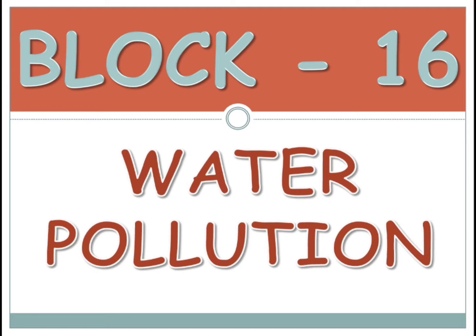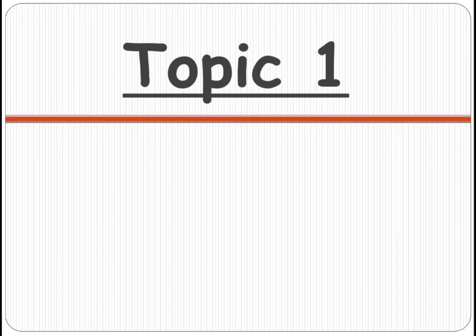We can only use fresh water which we get from rivers, lakes, springs, ponds, etc. This clean water does not have any smell, color or taste. It is tasteless, colorless and odorless. In this block we are going to learn how water is polluted, which is our first topic, polluted water.